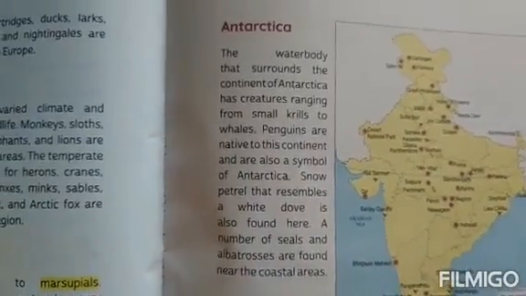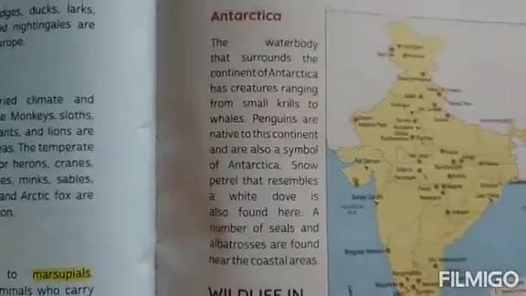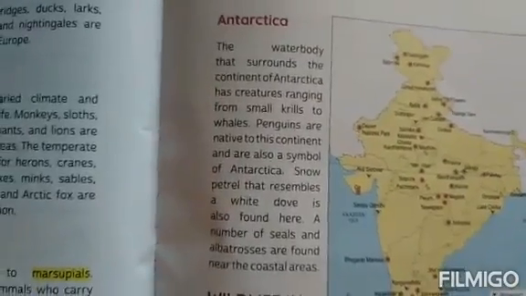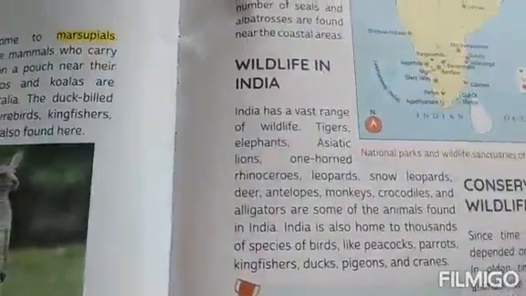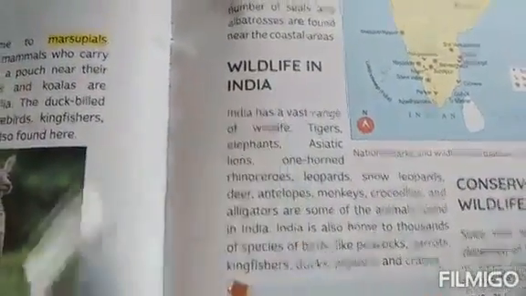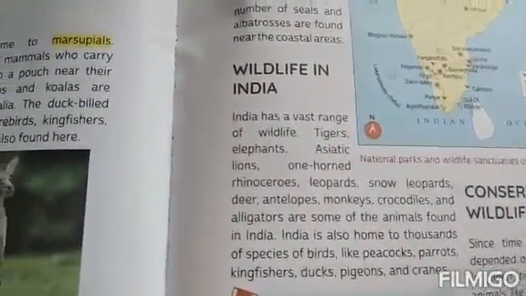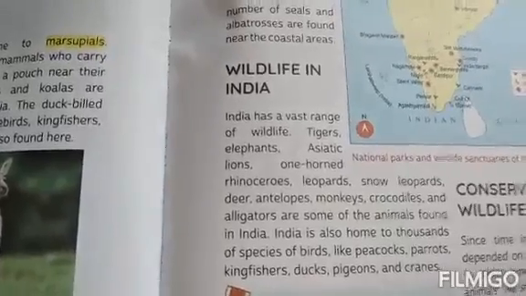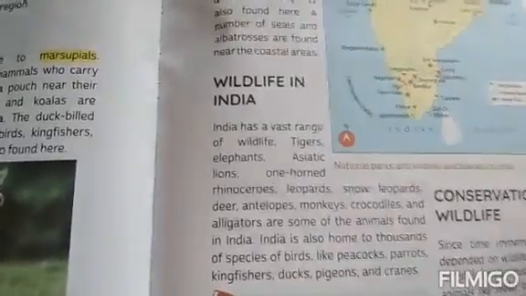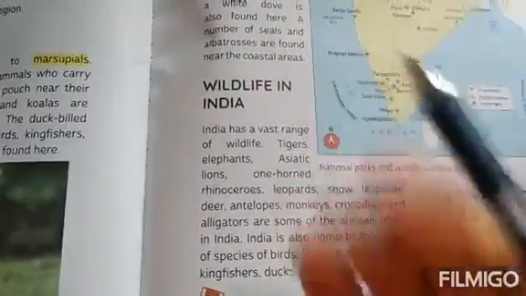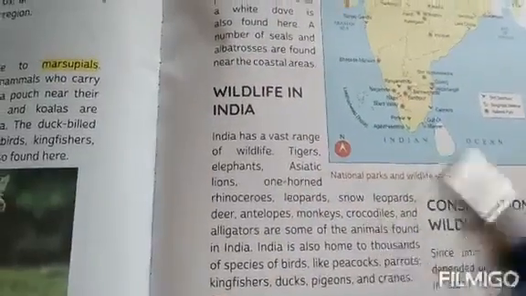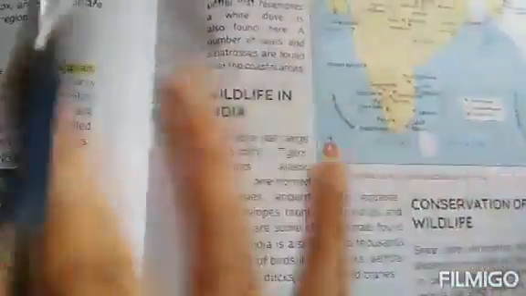So these all are about the different distribution of the wildlife. Next is wildlife in India. India is a huge country, isn't it? It has a varied landscape. You're going to find different climatic regions, isn't it? Different climatic conditions, and it is rich in varied wildlife.